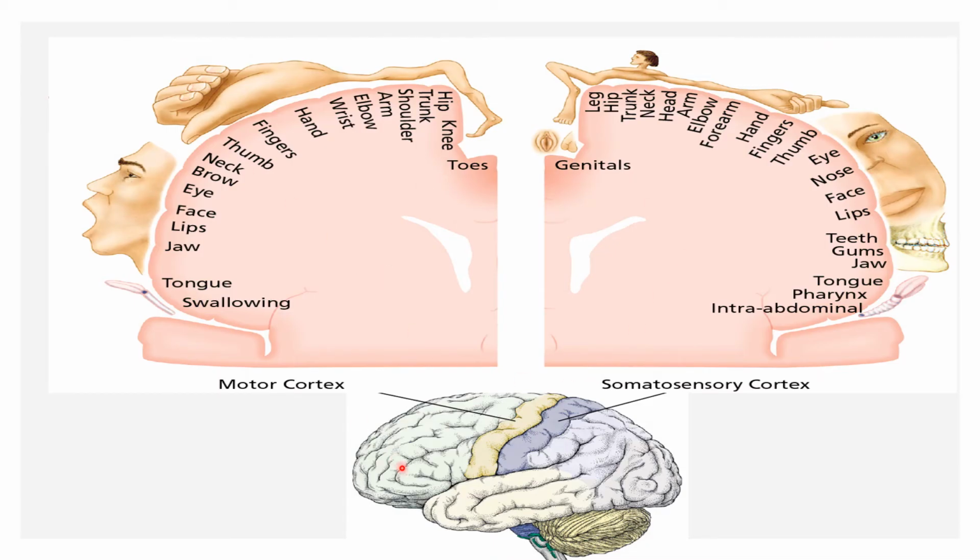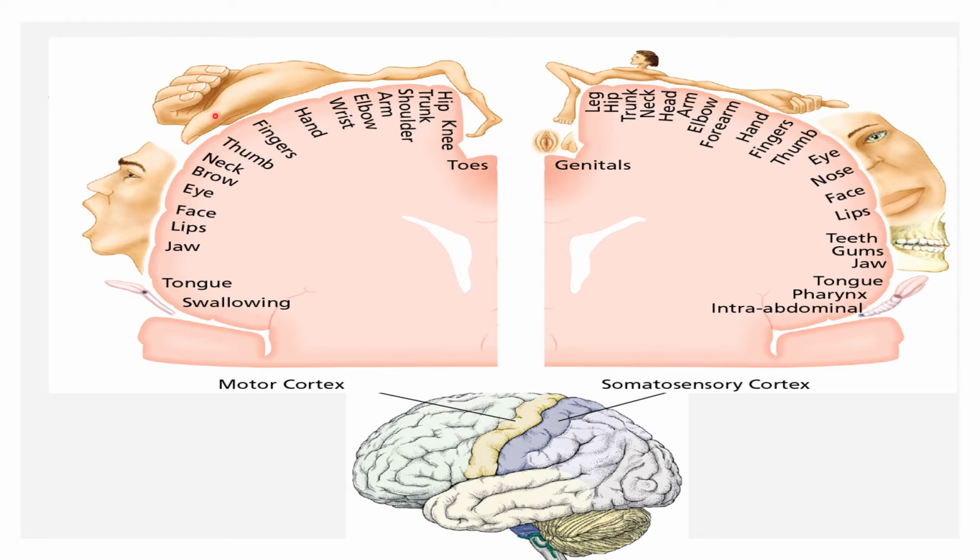This is a picture of the primary motor area as well as the sensory area. In the primary motor area, you can see the body is represented upside down. First there is an area for the tongue. Then comes the mouth, face, that is jaw, lips, face, eyes. Then come the fingers, then the hand, wrist, elbow, arm, shoulder, and you can see the area of the legs and toes is coming over the medial surface.